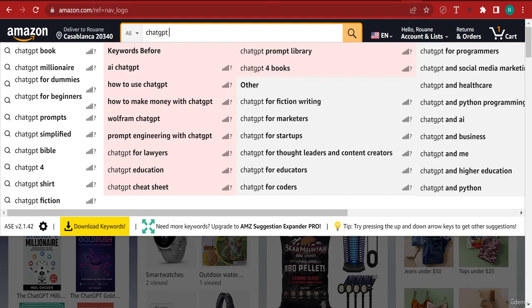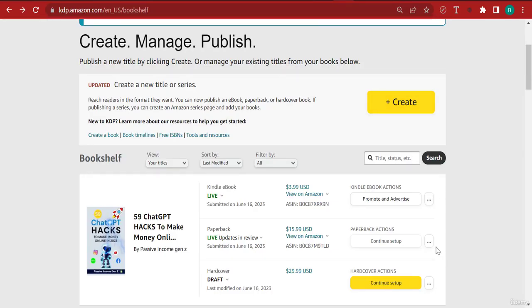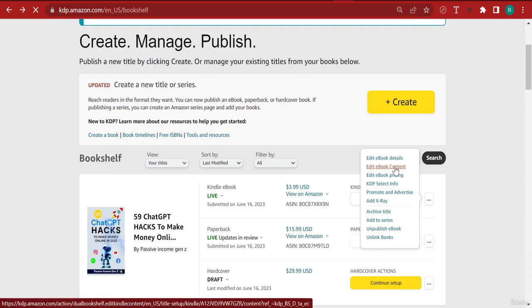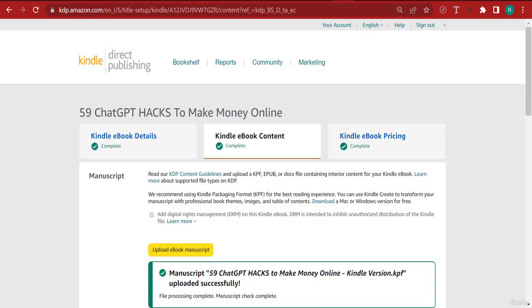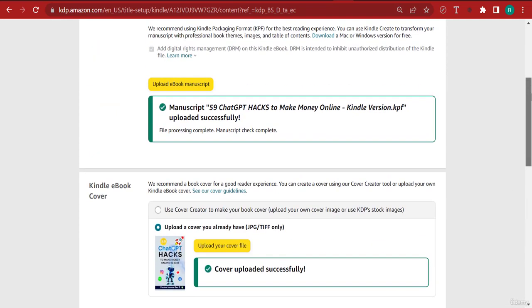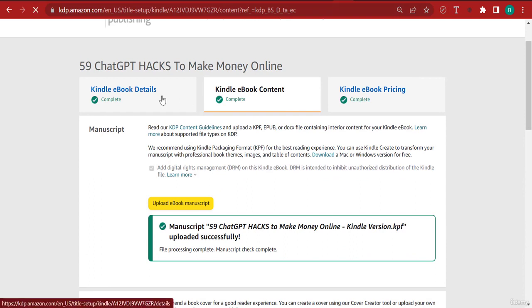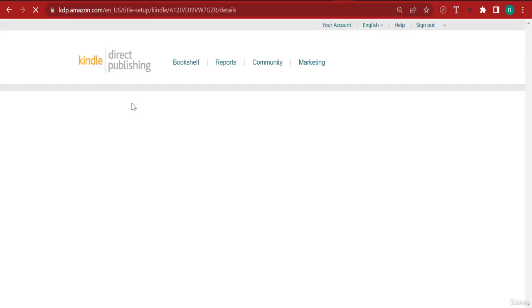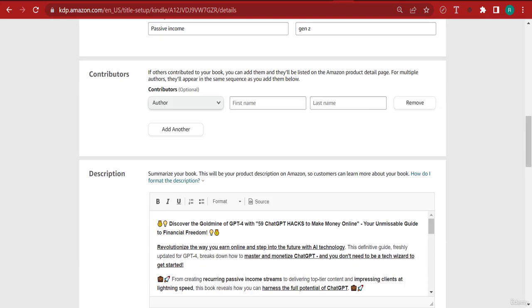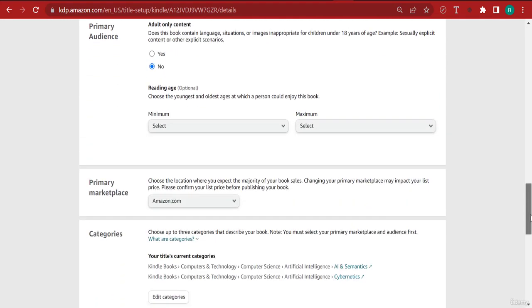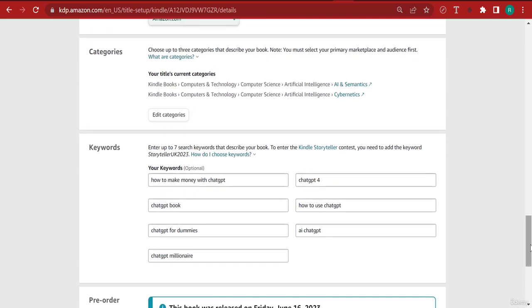And we're going to use them because here, if I take you back, and if you've published books before, then you know what I'm talking about. Because let's just say, for instance, here, let me just click edit ebook content. I'm not going to edit anything. I'm just going to show you that a part that you need to fill while writing the ebook is tags, right? Now, these tags are going to help you get found by customers. And so you want to make sure that the tags that you're using in your description here below, you can see that these are the keywords that you're allowed, 7.